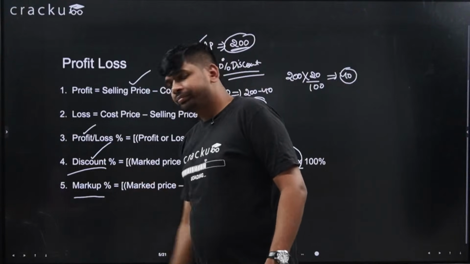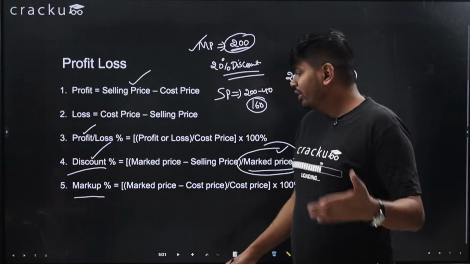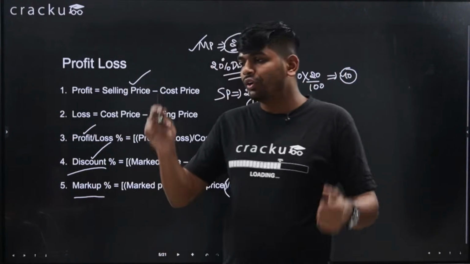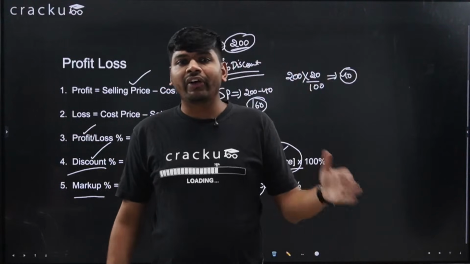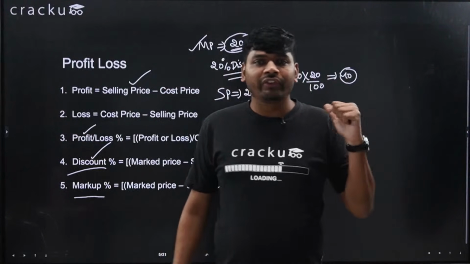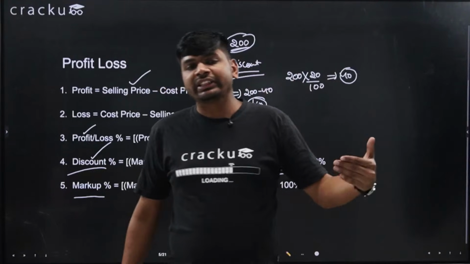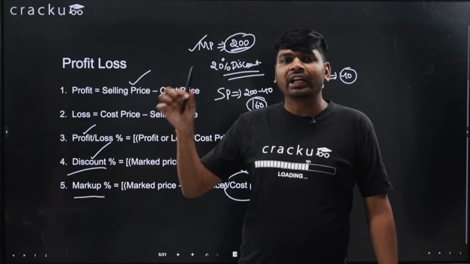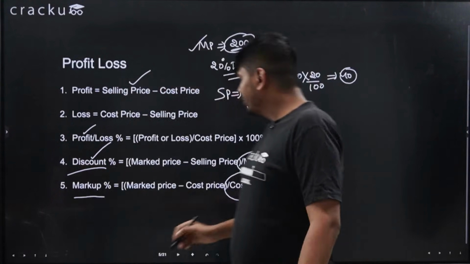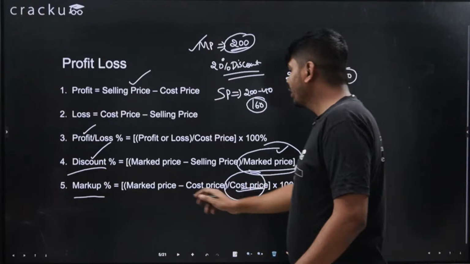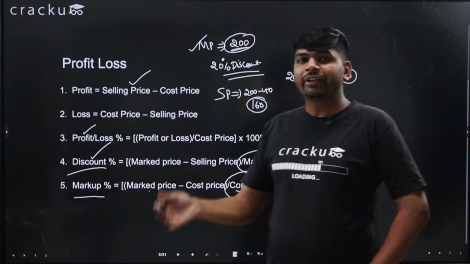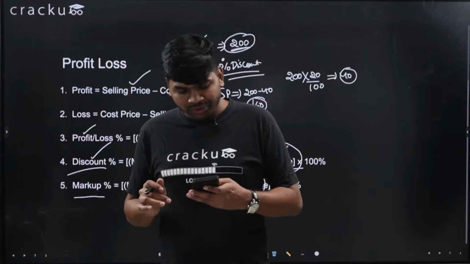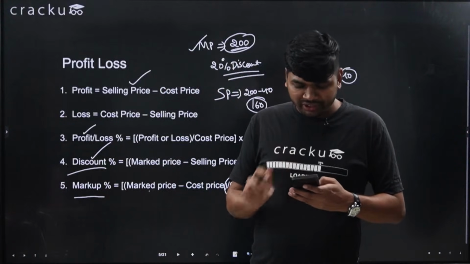Similarly, markup percentage is on cost price. When you mark up anything, let's say I bought this pen at rupees 100 and now I am putting a marked price of 150. So what is the markup percentage? Markup percentage is how high percentage I kept for this pen, and this I am doing on cost price. So therefore cost price will be there. So marked price minus cost price divided by cost price into 100. I hope this is clear. If you have any doubt, please let me know. I will try to clarify it.